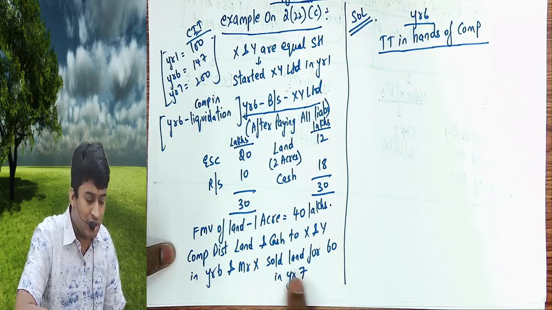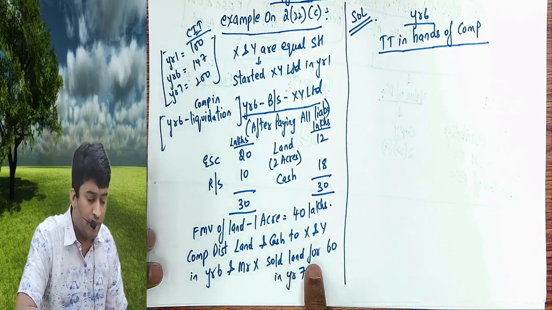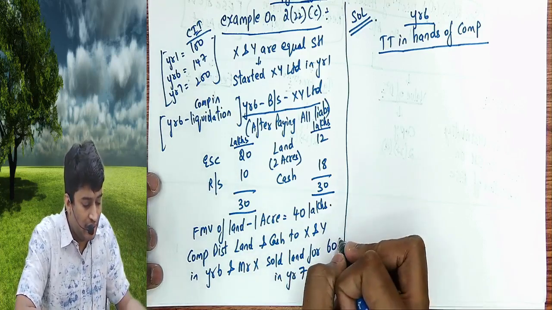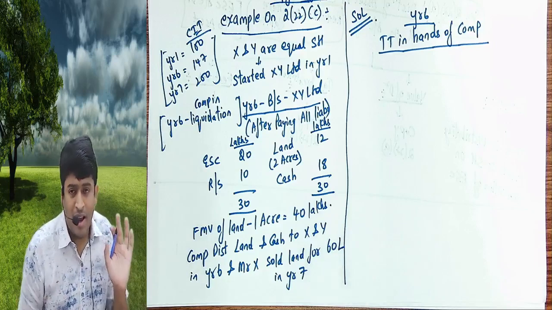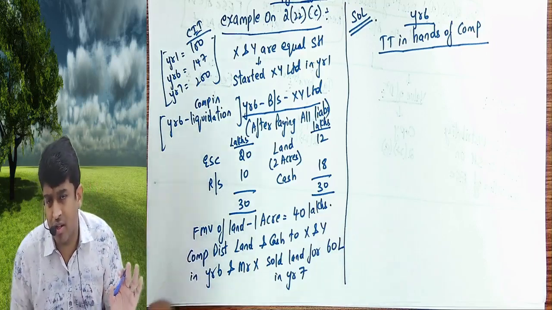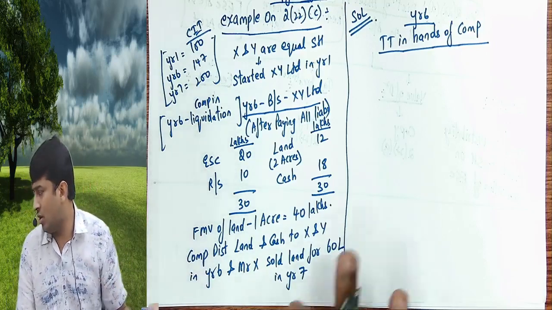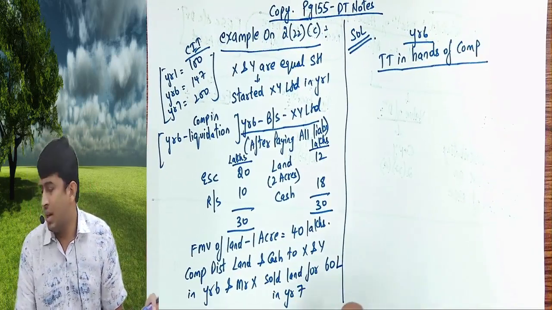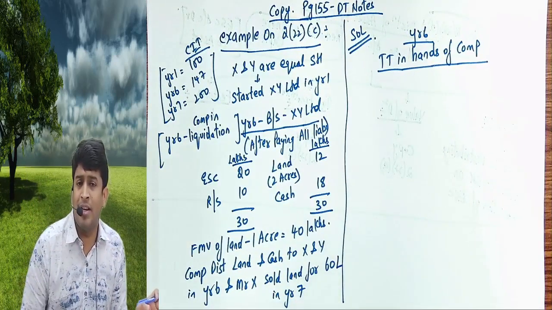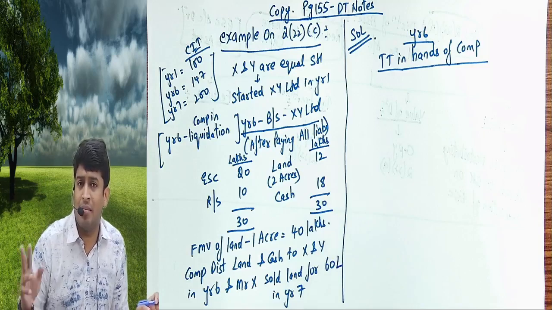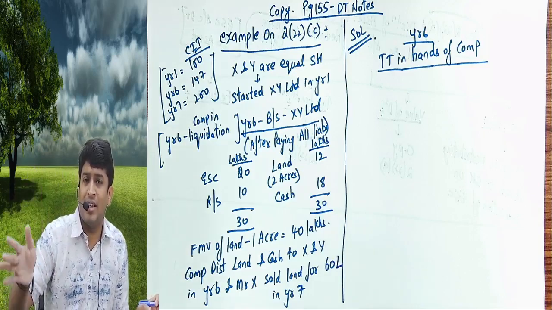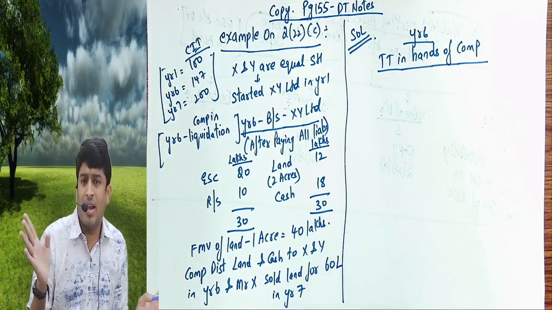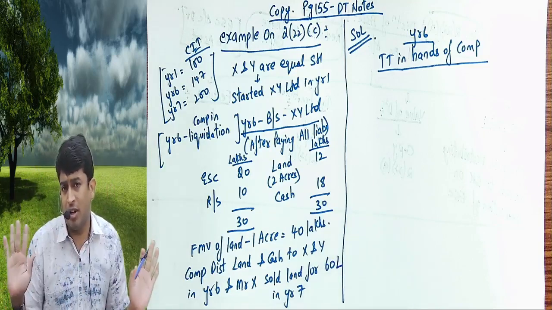And Mr. X sold whatever part of the land he got for 60 lakhs in year 7. We have to understand what happens in the hands of the company, what happens in the hands of the shareholder. Story clear? Company is into liquidation, has paid out all the outside liabilities, and is giving the final assets to the shareholders and closing down the company officially.